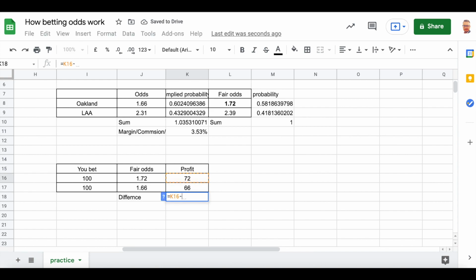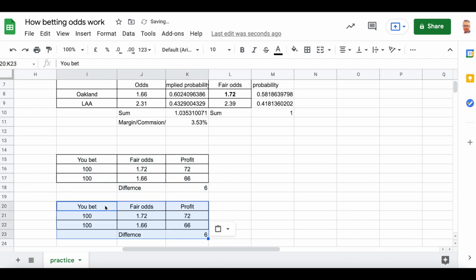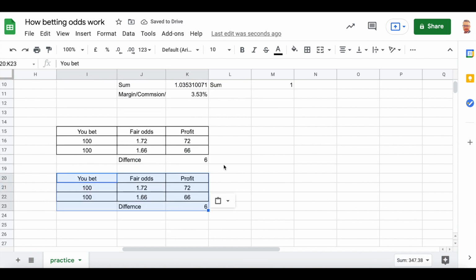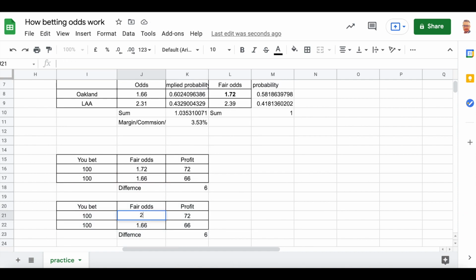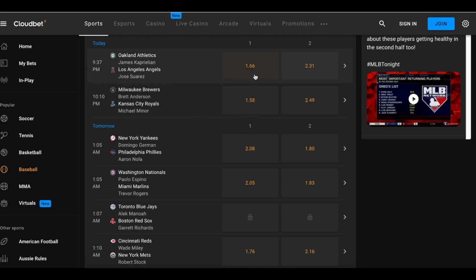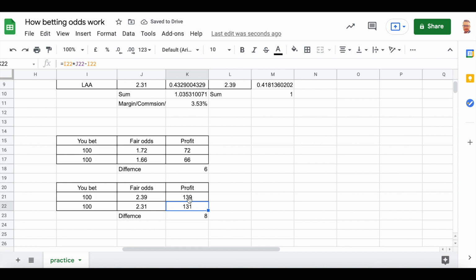The difference is $6 American in this case, okay? At the same time, they can also bet on the other team, right? The other team, fair odds would be 2.39, and they are offering 2.31 instead of 2.39, okay? And as you see, instead of profiting 1.39, you profit only 1.31. So they take the profit from both bettors.